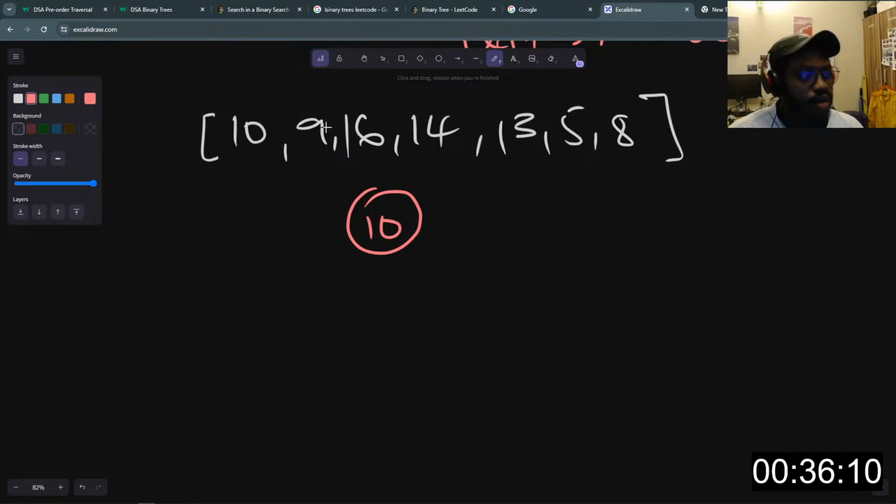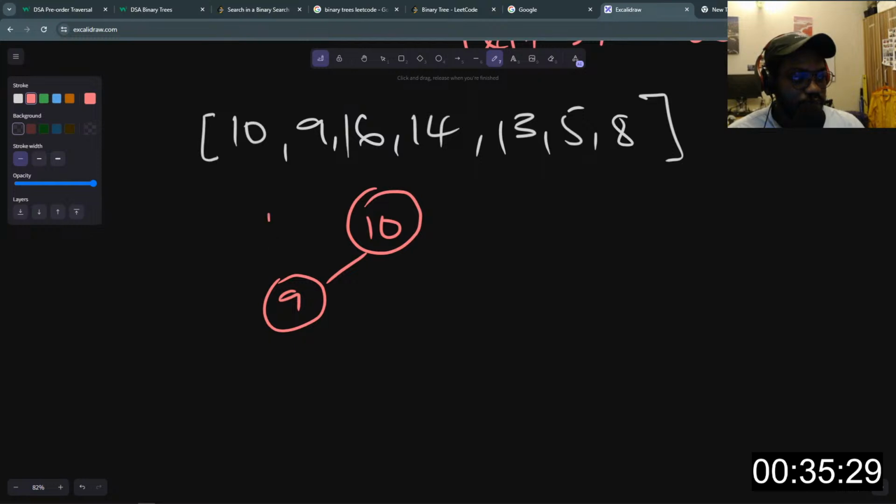Then we have 9, right? Now here is one interesting thing that happens when we insert values in a tree. There is a comparison that is done in order for us to know where exactly to insert the new value or the new node. Since 9 is less than the root node, the node that will be created from 9 will have to be the left child of the current node, which in this case is the root node. So we'll insert 9 as the child of 10.